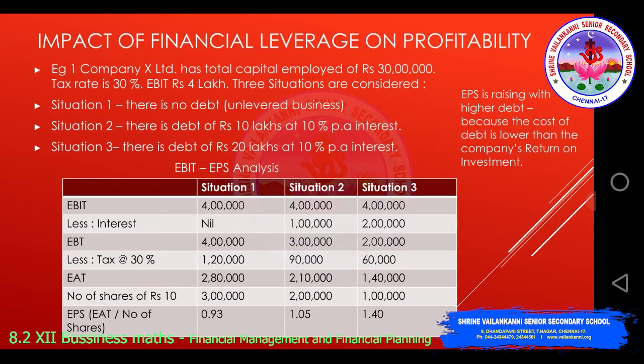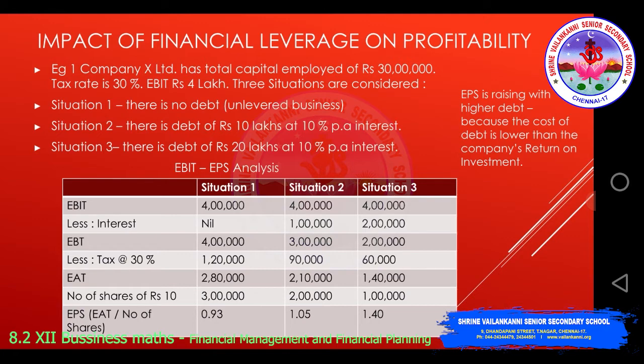Now, situation 1. Earnings before interest and tax is the profit that you have before payment of interest towards the loan and before payment of tax. That is 4 lakhs, given in the question. Less interest: since situation 1 does not have any debt, you do not have any interest, so you have EBT, earnings before tax. Then less tax at 30 percent, the 30 percent on 4 lakhs will be 1 lakh 20,000. Earnings after tax is 4 lakhs minus the tax component 1 lakh 20,000, which is 2 lakh 80,000.